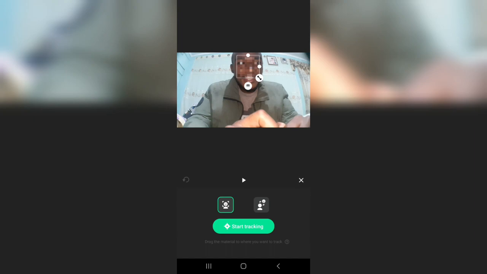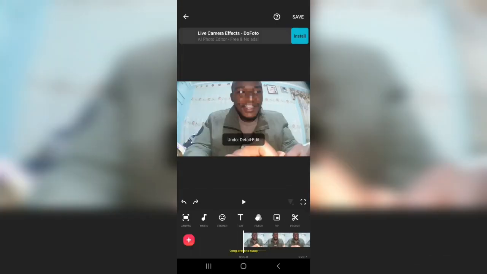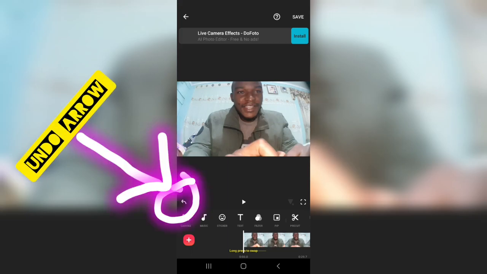But this, I think it needs one to purchase the key, because this is not a pro version. The pro version is payable, so I'll have to undo that. Check out the undo. So this arrow is for undoing, and also this for text, the same.